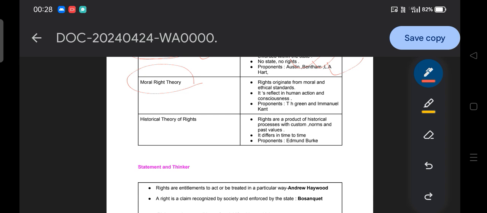If you come to Hindu society, they believe they have a right to religion, a right to their customs and cultural aspects. So a right is something that emanates from morality, from ethics, from what is right and wrong, and human action talks about the right of morality. This kind of right is not mentioned in any constitution or anywhere. It emerged from societal norms and standards.